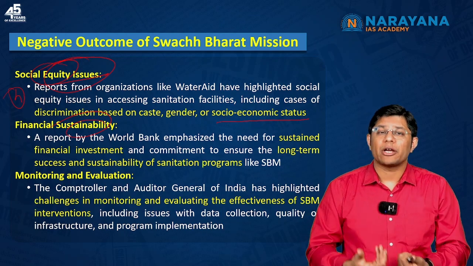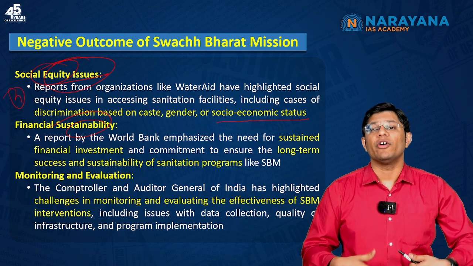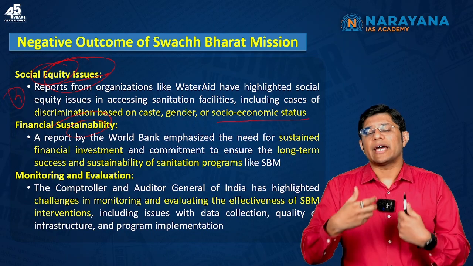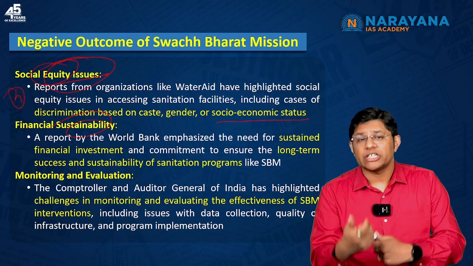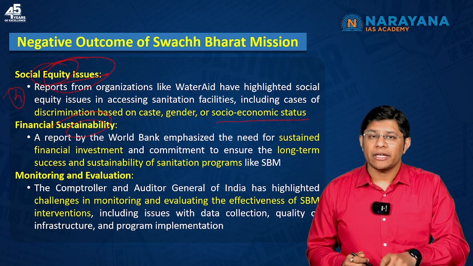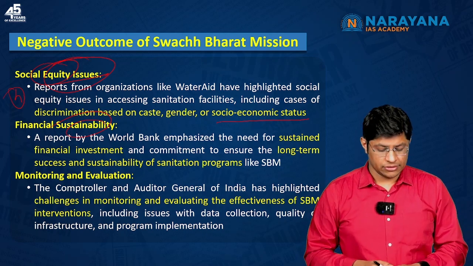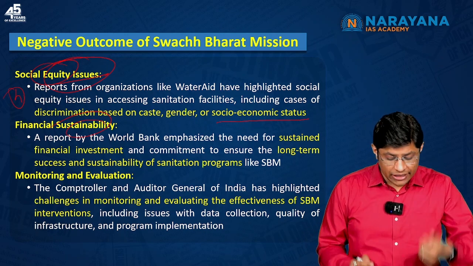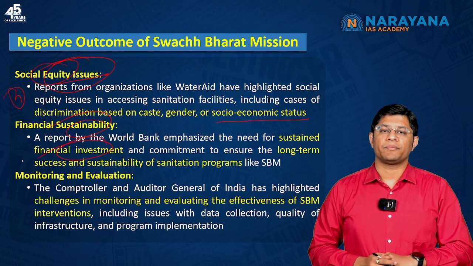Many people die because of lack of oxygen or because of inhaling foul gas. So the best solution is that we have to use technology so that we can reduce the employment of human beings to clean the sewage. But for that, you need considerable, substantial, significant financial investment.